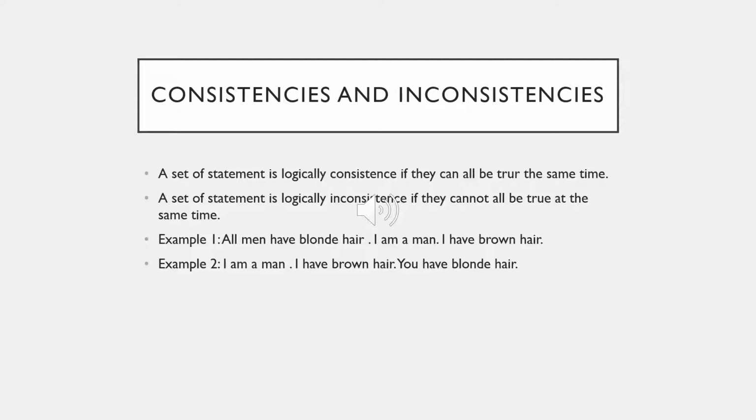Example: all men have blonde hair. I am a man, I have brown hair. The answer is these three beliefs are logically inconsistent. If the first two statements are true, the third must be false. If the third is true, the first or second must be false. They cannot all be simultaneously true. Thank you. That's what consistency and inconsistency is all about.